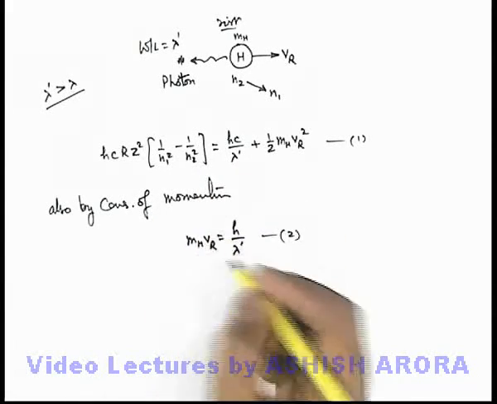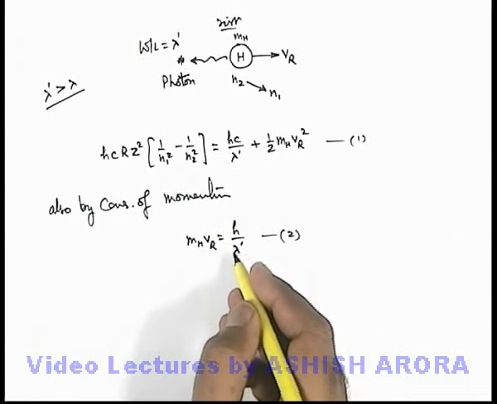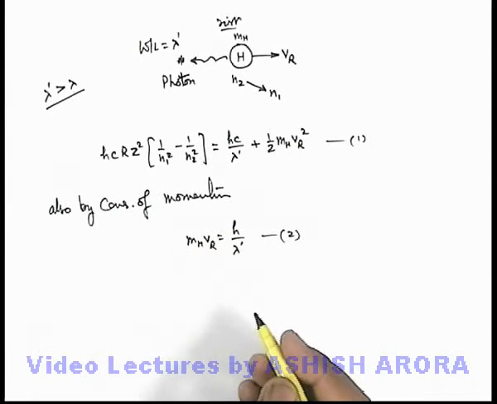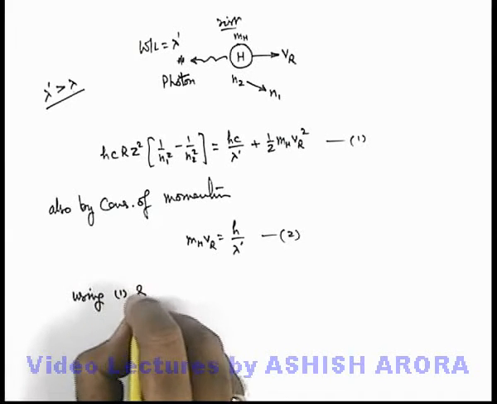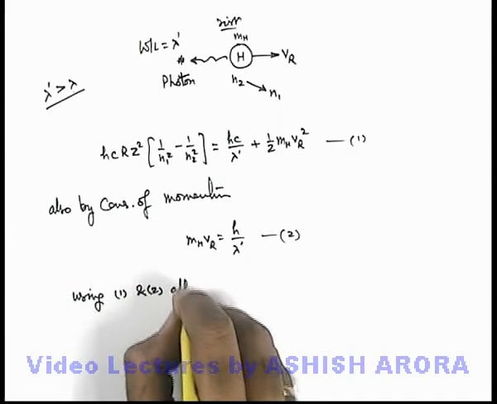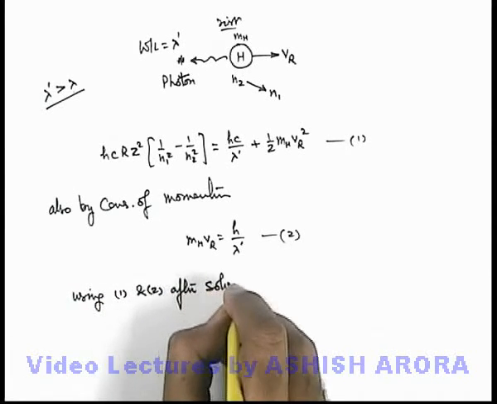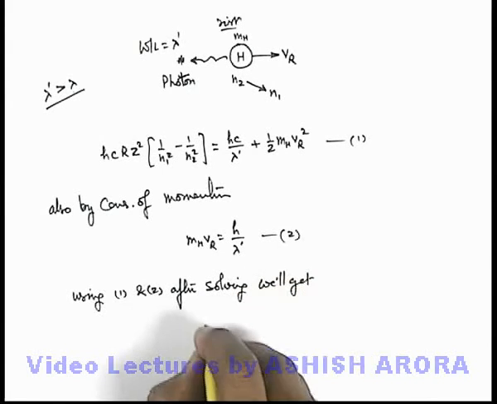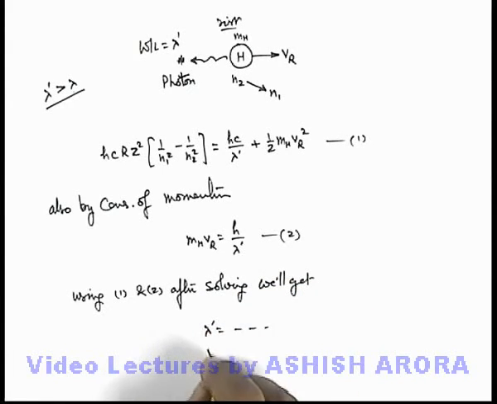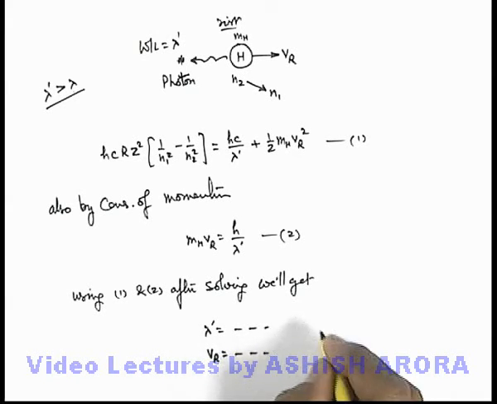Here I just leave it as an exercise for you to calculate lambda prime as well as the recoil speed. So using 1 and 2, after solving we will get the value of lambda prime as well as the recoil speed of the hydrogen atom.